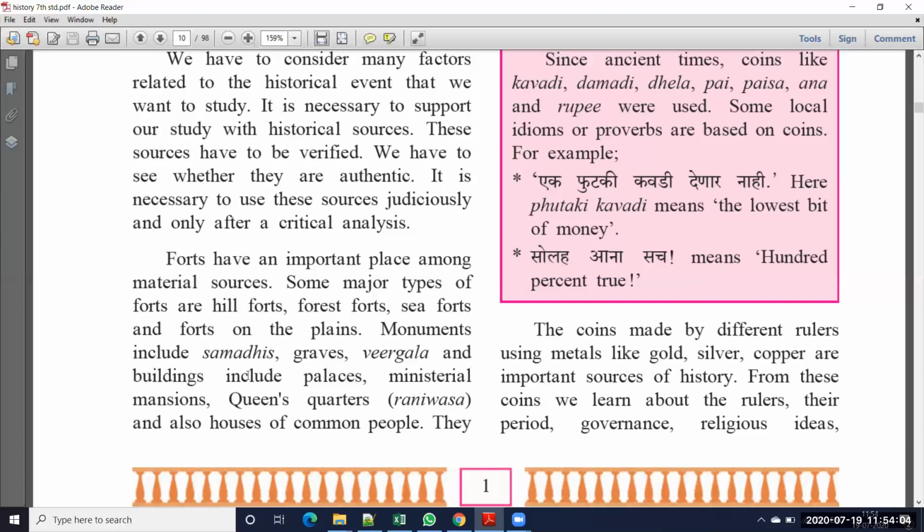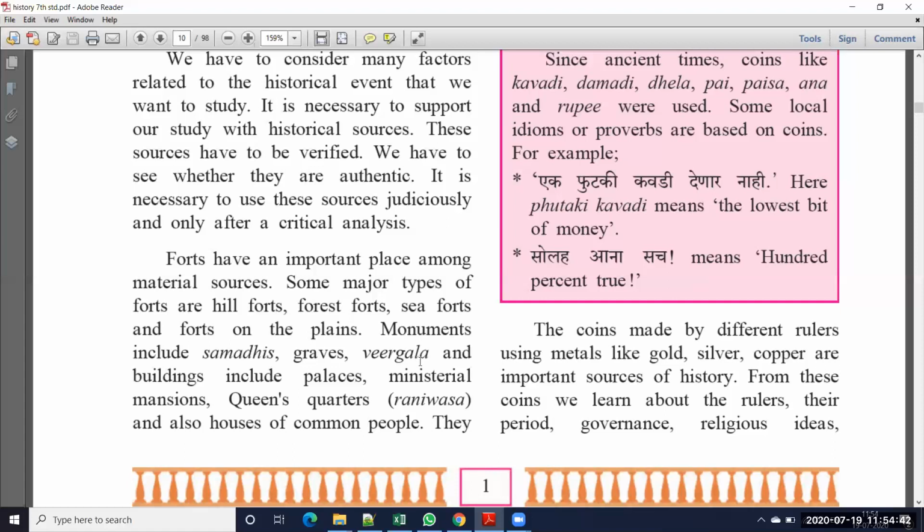And here monuments include samadhis, granaries, viragalas, and the buildings included palaces, ministerial mansions, queen's quarters, ranivasa, and also houses of common people. So not only forts, some other material things also help in getting knowledge about history. So that is the samadhis. Samadhis means if anyone died, we buried that person in that place and built a samadhi, so we call that a samadhi. Granaries means where food grains were stored, so that place we call a granary.